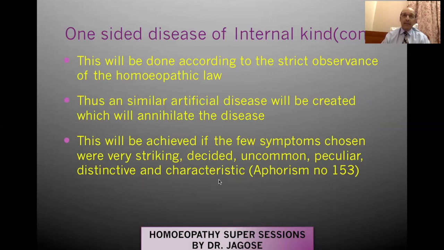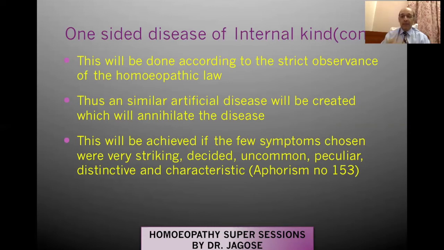So Dr. Hahnemann says that whatever drug you have given will annihilate the disease, provided you have chosen the symptoms which are very characteristic, uncommon, peculiar, or distinctive in nature.